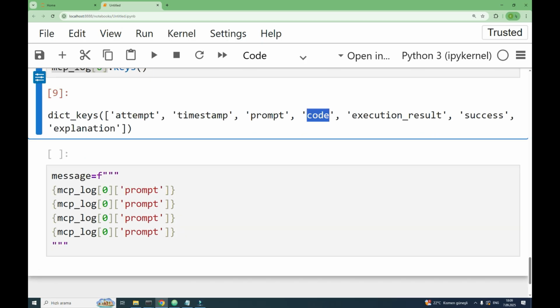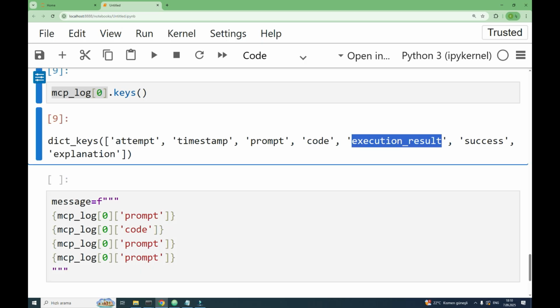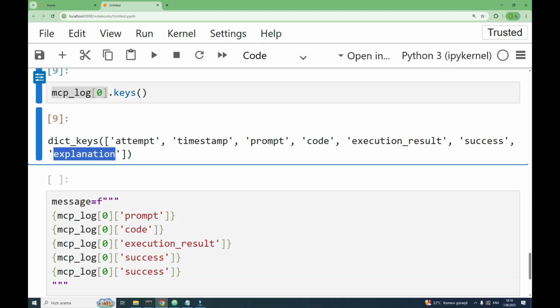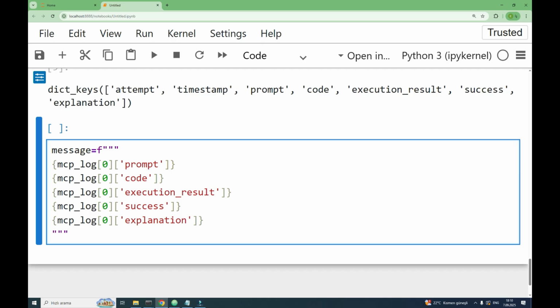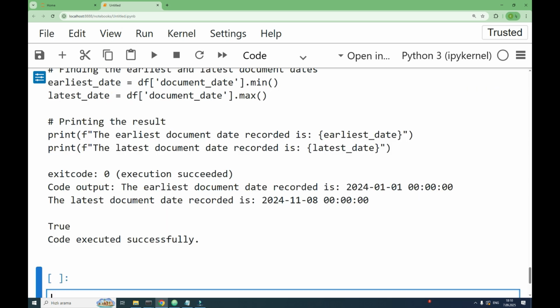So the first prompt, and after the prompt, the code, execution result, success, and explanation. Let's do it for the first index, which is index number 0, and print the message.